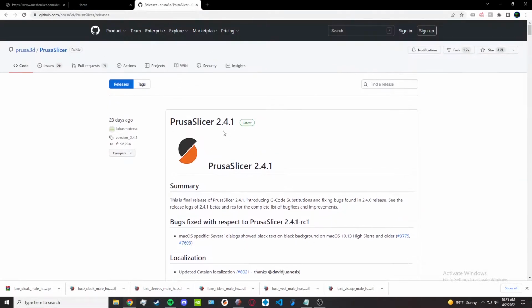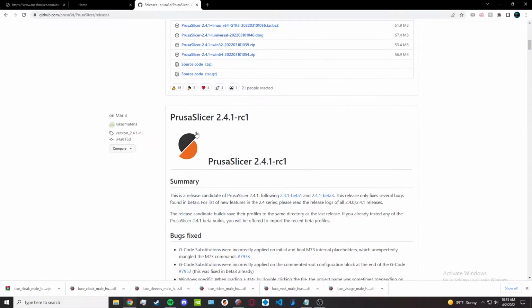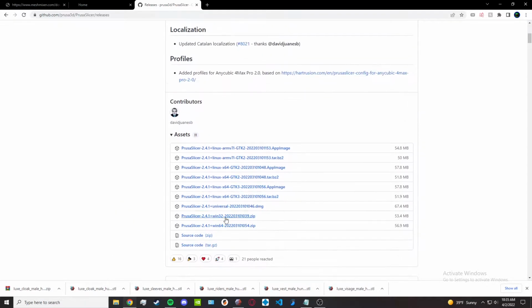Then go to github.com/prusa3d/prusa-slicer/releases. It looks like this right here. Go ahead and download the latest release. Looks like it is 2.4.1 for either Windows 32 or 64, depending on your operating system. Or if you have Linux, you can go with something like that.